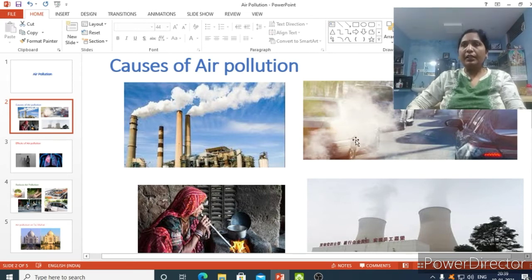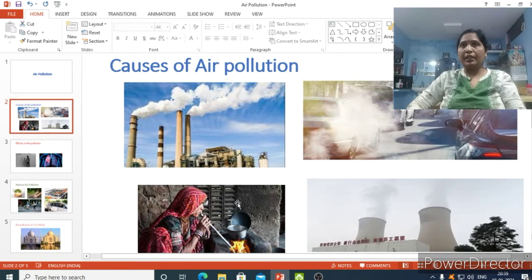Actually, carbon dioxide is released into the air when coal, as the lady here is using to cook her food, is not completely burnt. When petrol and diesel are not completely burnt, carbon dioxide is released into the air. Some amount of carbon dioxide is helpful for us. That is called a greenhouse gas. How is it helping? It traps the sunlight.